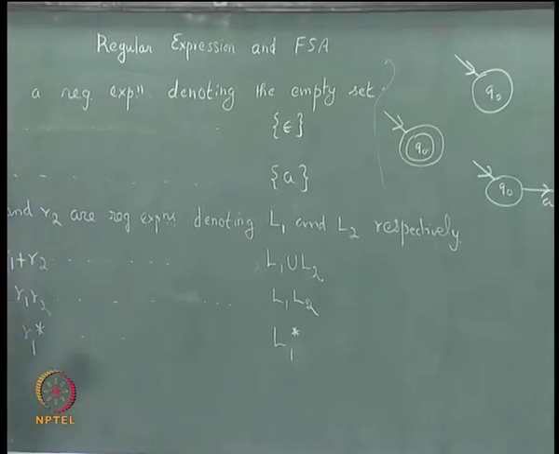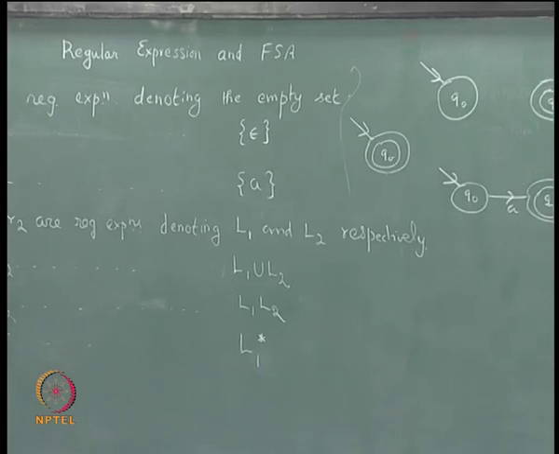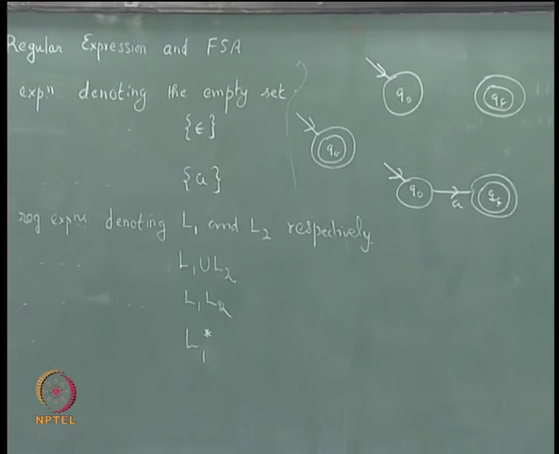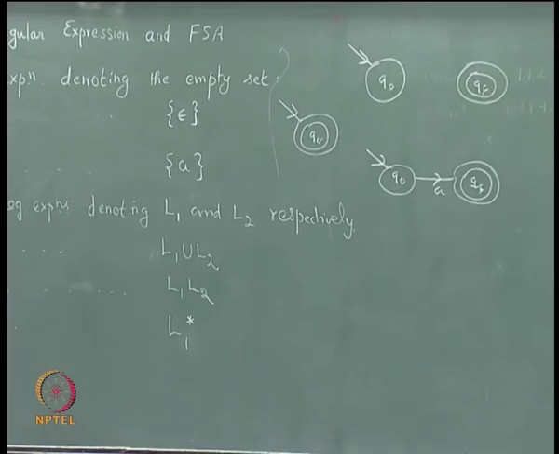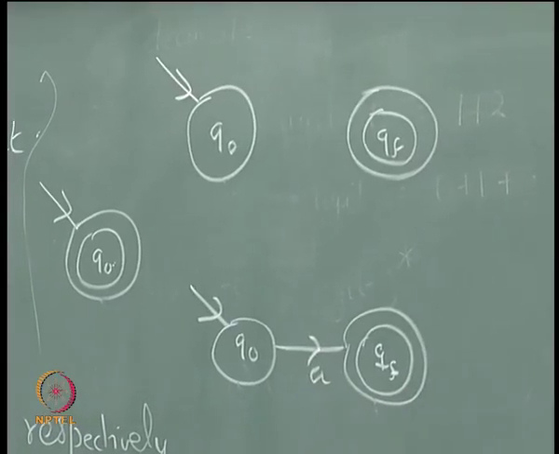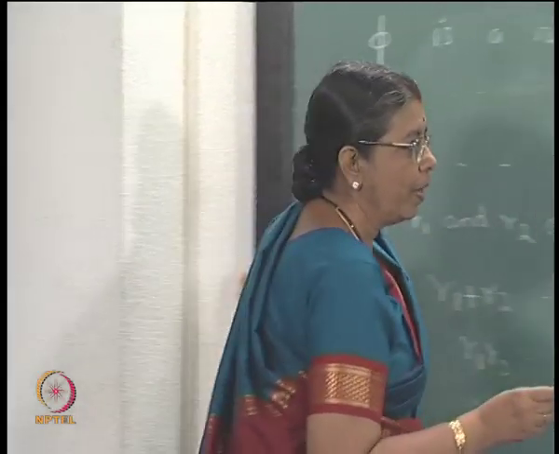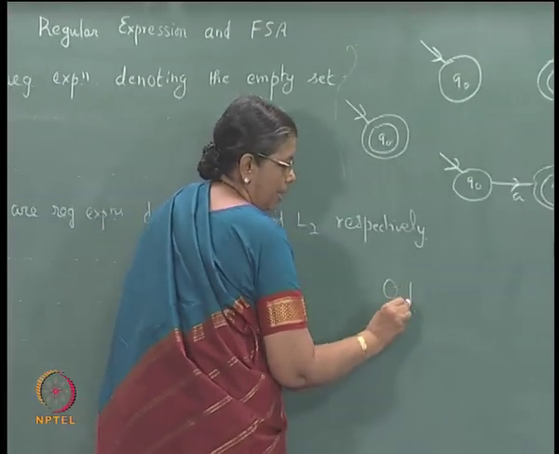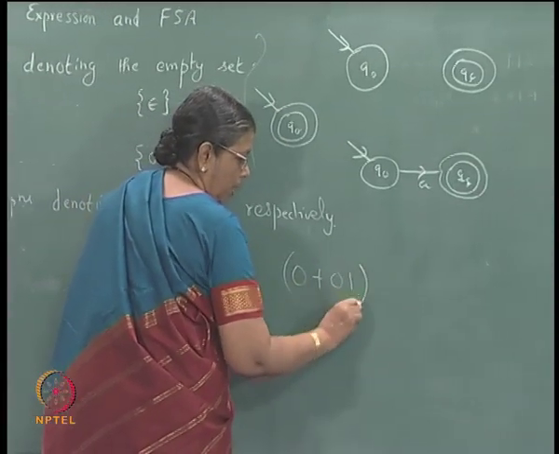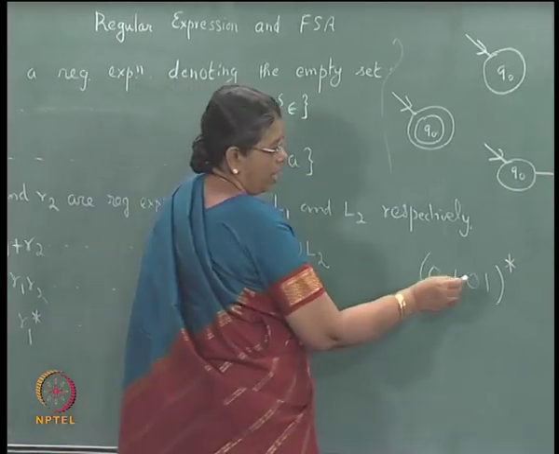You start with the empty set, epsilon and symbols a. Then you use the operation of star, plus, concatenation a finite number of times and you get a regular expression. For example, if you look at this, 0 plus 0 1 star, this is a regular expression. 0 and 1 are symbols.